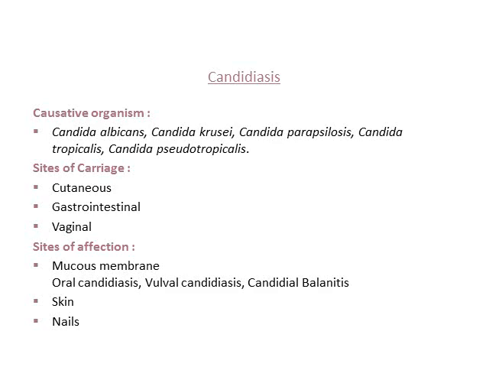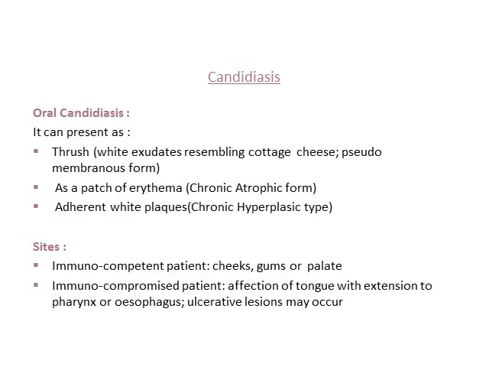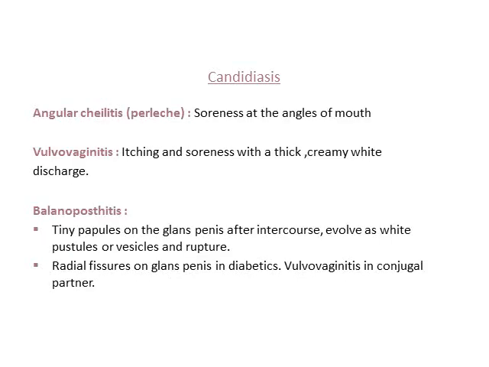Then we have skin and nails. When it involves the mouth, oral candidiasis can present as a whitish coating on the tongue or the mucous membrane, which is called thrush, and as a patch of erythema, that is the chronic atrophic form, and adherent white plaques, that is the chronic hyperplastic type, in immunocompromised individuals or immunocompetent individuals when they are using steroids.